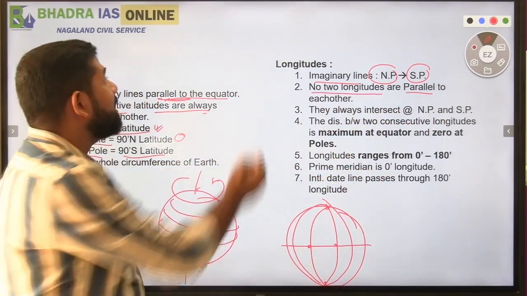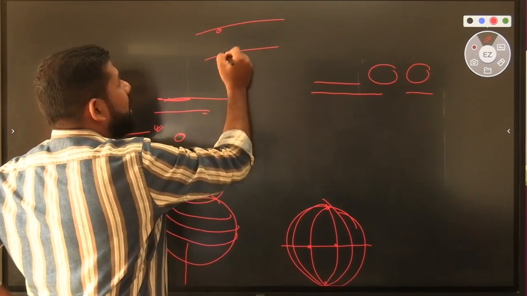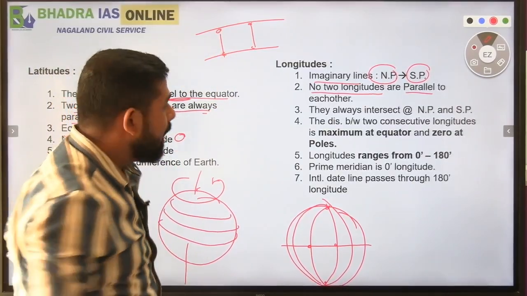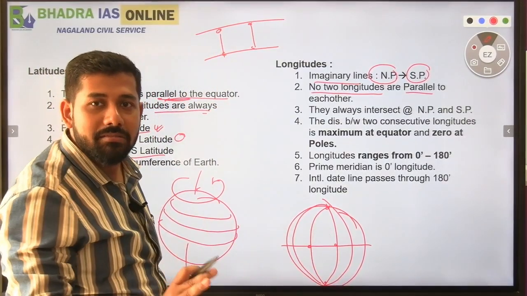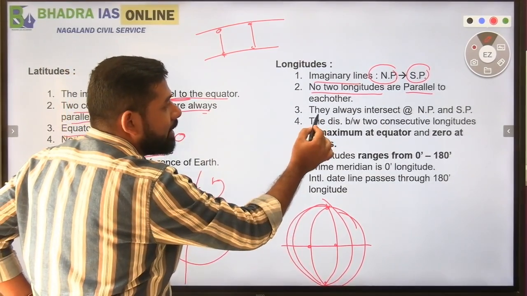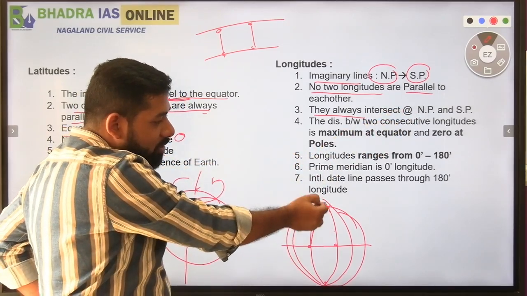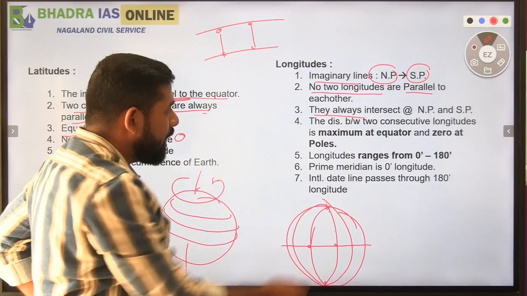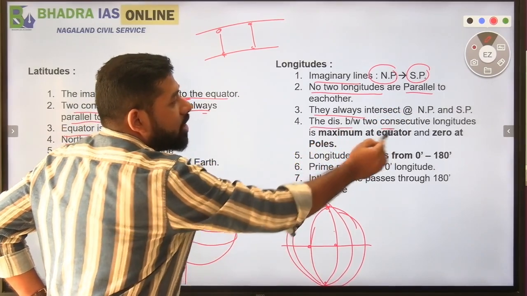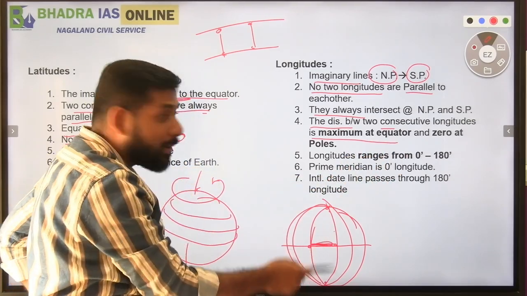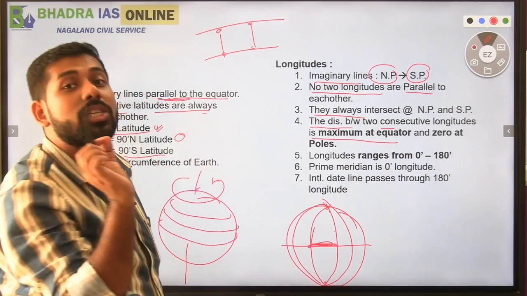See, when two lines are parallel, the distance between each and every point is always equal, that is the situation of being parallel. But here, there is no parallelism, right? So that is why they always intersect at North Pole and South Pole. We are observing, right? See, these two longitudes are intersecting at North Pole as well as South Pole, right? Distance between two consecutive longitudes is maximum at equator, and 0 at the pole. Look, at the equator it is maximum, but if you go to the pole, then it is 0.